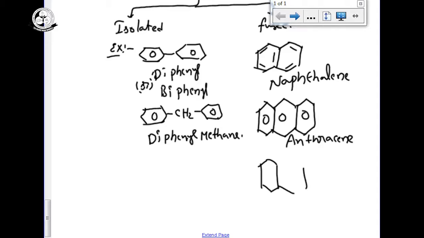If the three rings are joined like this, its name is called phenanthracene.